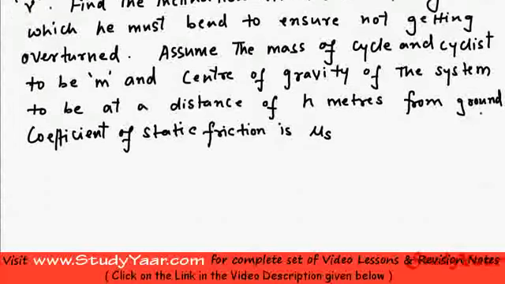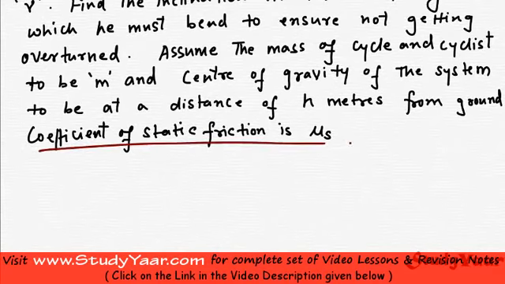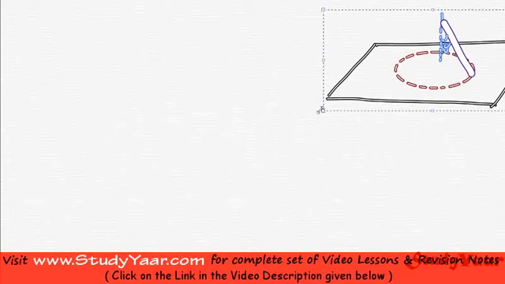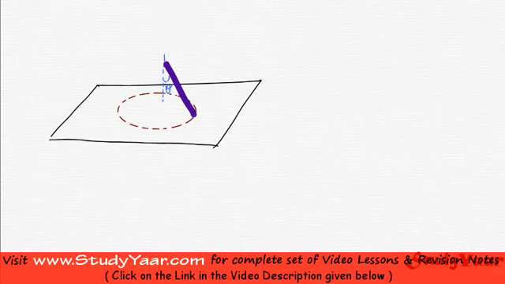We are given to assume the mass of the system to be m. The center of gravity is given at a height of h meters from the ground, and the coefficient of static friction is mu s. Let us understand the scenario. If this is my cyclist on a cycle, then this guy is moving in this particular circular path. We have to find out this angle.